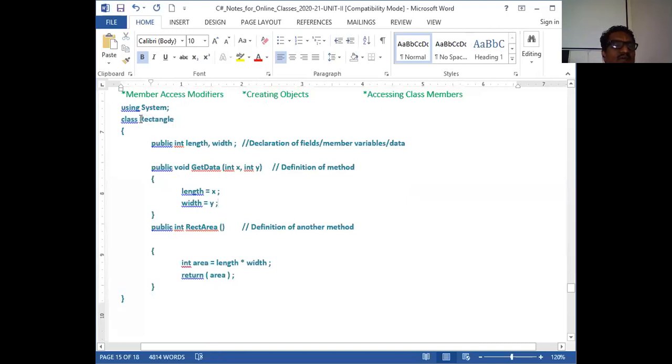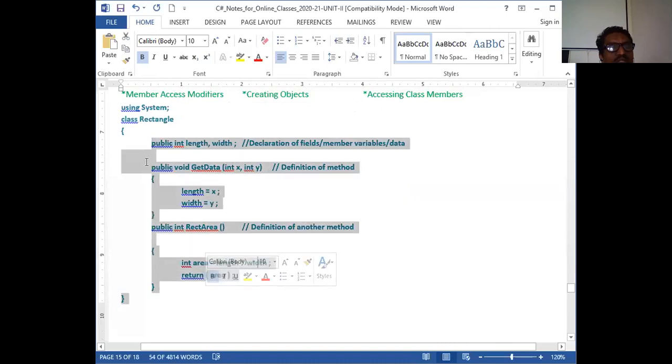I can give any name here, but usually you have to give a name in such a way that it fetches some meaning. Unnecessarily, if I give some class name like Gabbar Singh, it doesn't serve any purpose here. It won't give any meaning. It's nonsense, meaningless. Therefore, whatever the class you have, such as its parameters and the related functions, related to that particular object, I am going to give a name here.